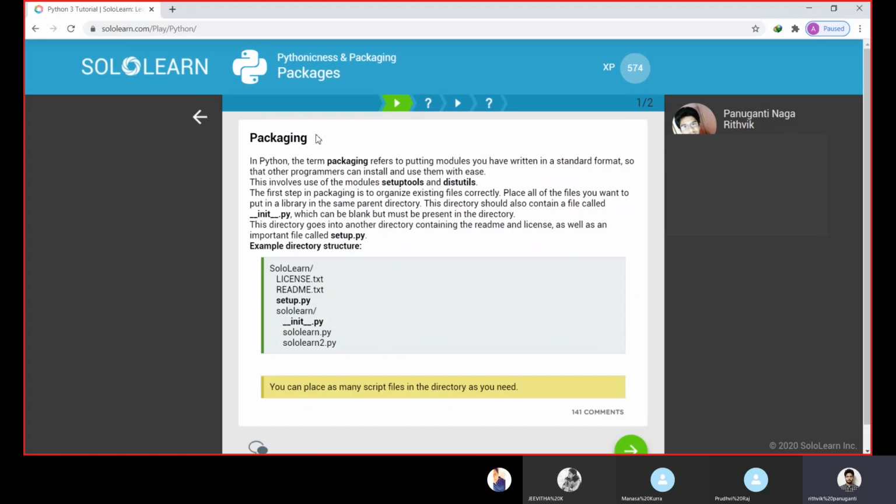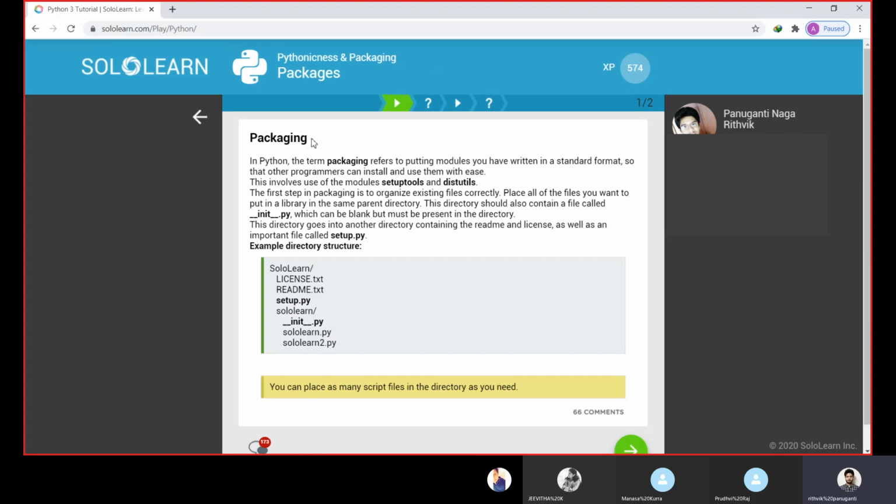So let's go to packages. What are packages? Packaging refers to putting the modules you have written, the codes you have written, in a standard format, so that other programmers can install and use them with ease. Whatever .exe files and apps we install are written in different modules and put in a standard format.